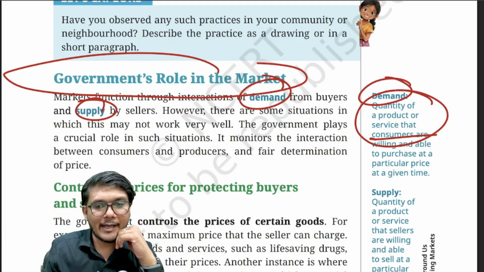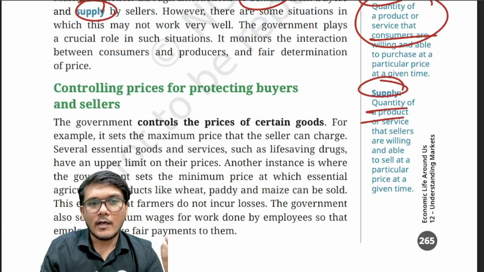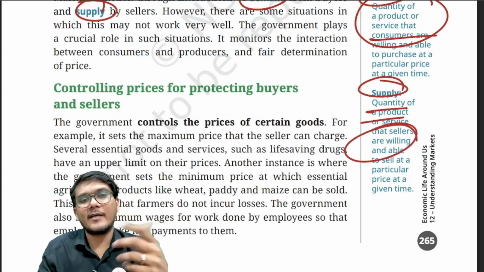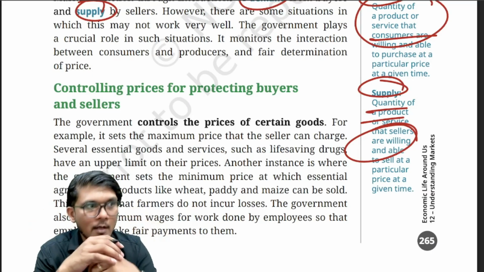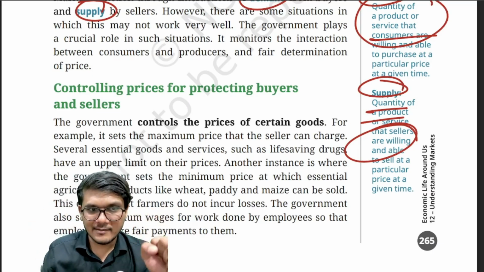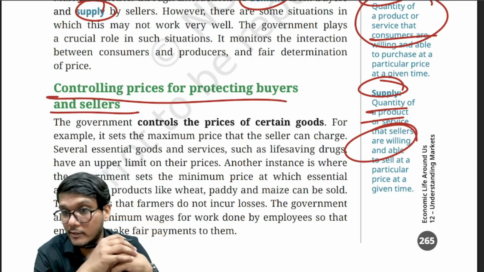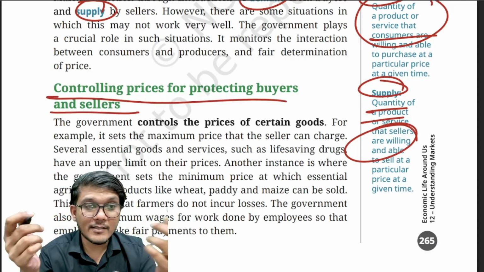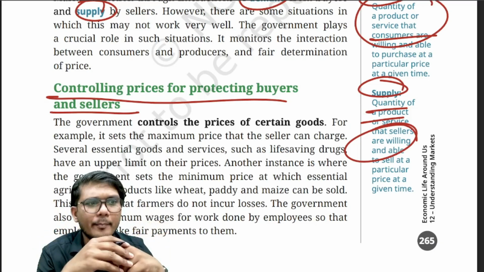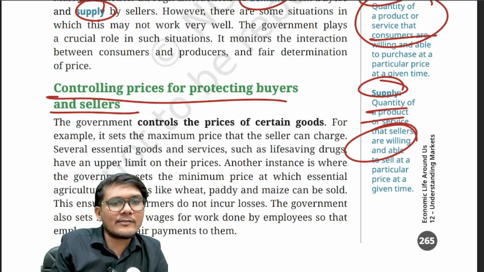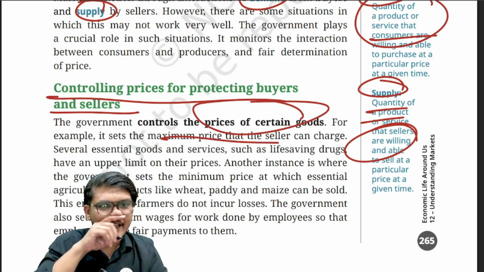Then what is supply? Supply is the quantity of a product or service that the sellers are willing as well as able to sell at a particular price at a particular point of time, right? Now there are certain services which are basic things and the prices of which need to be controlled. So controlling prices for protecting buyers and sellers is what the government does. So if there are certain medicines, etc., the government would control their prices. If the prices go too high, then the government will put a ceiling on the prices. So the government basically controls the prices of certain goods. For example, it sets the maximum price that the seller can charge on a medicine, as I gave an example.